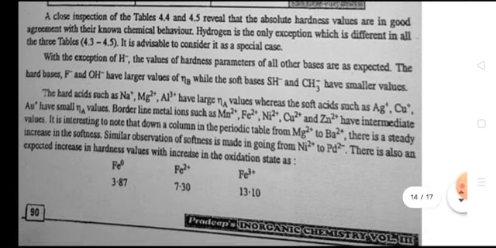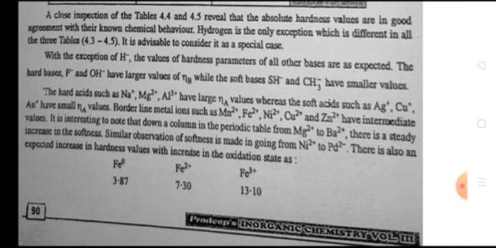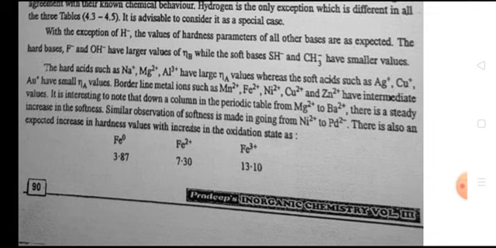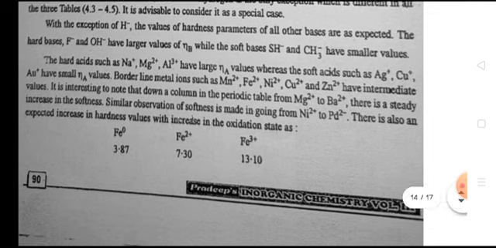The hard acids such as Na positive, Mg2 positive and Al3 positive have large eta A values, whereas the soft acids such as Ag positive, Cu positive and Au positive have small eta A values. Borderline metal ions such as Mn2 positive and Fe2 positive have intermediate values. It is interesting to note that down a column in the periodic table, from Mg2 positive to Ba2 positive, there is a steady increase in softness. Similarly, an increase in softness is observed in going from Ni2 positive to Pd2 positive. There is also an expected increase in the hardness values with increase in the oxidation state.